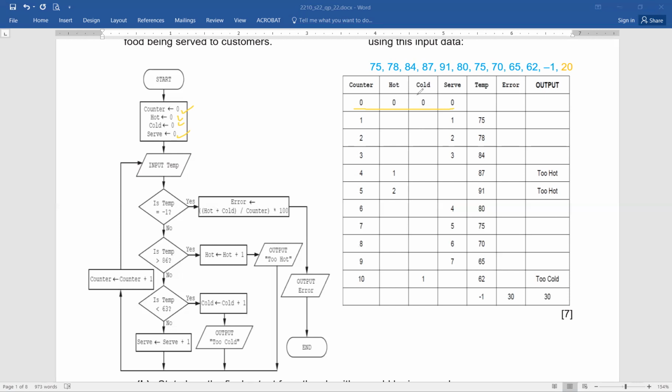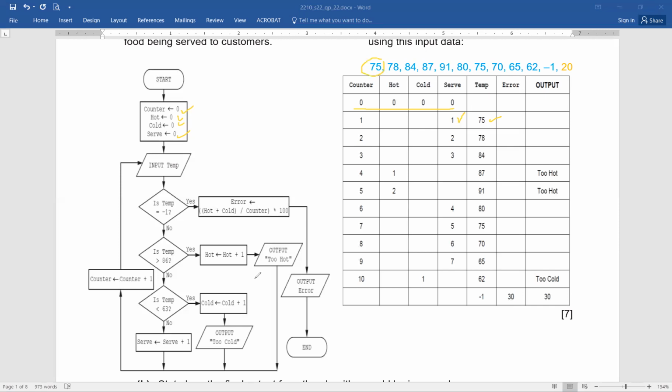Now, moving to this. Counter equals 0, hot equals 0, cold equals 0, and serve equals 0. First input of temp taken is 75, and this is stored in the variable temp. Now we check, is temp -1? No. It moves down. Is temp above 86? No. It moves down. Is temp less than 63? Again, no. It moves down, and the value of serve is increased by 1. By the way, which concept is it? Serve equals serve plus 1, hot equals hot plus 1, cold equals cold plus 1.